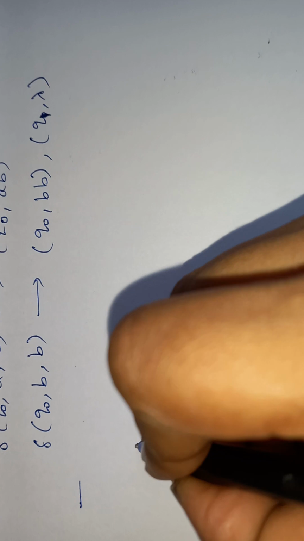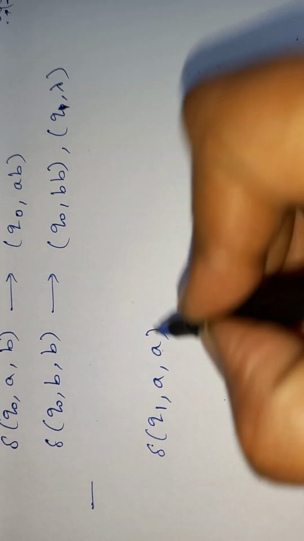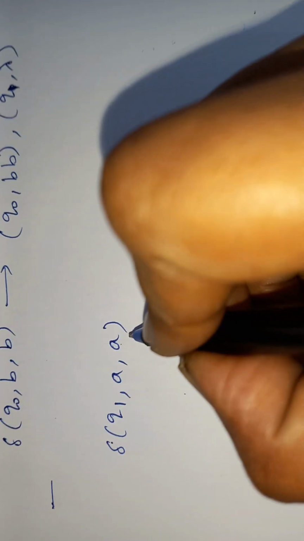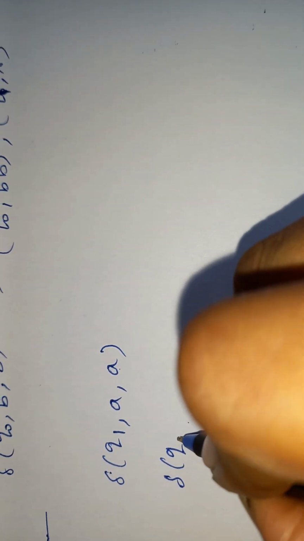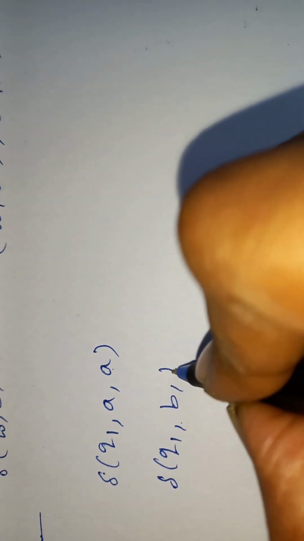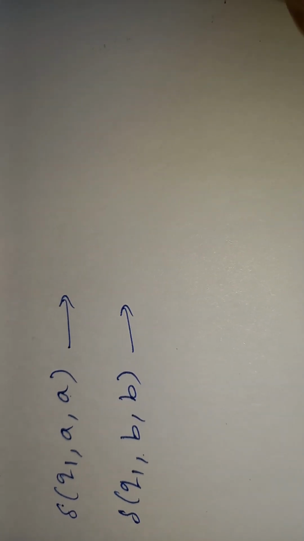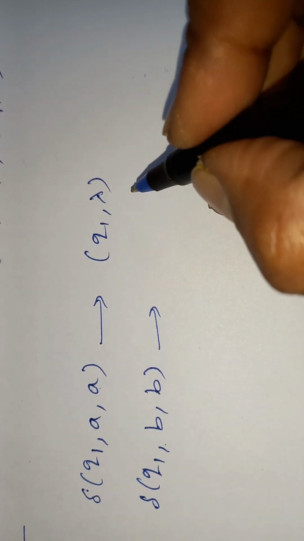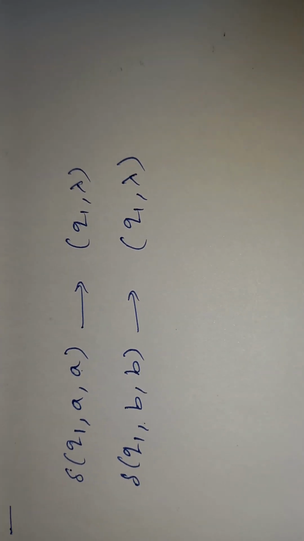So there is a state change, with A and A on top. Otherwise, there is no transition function at all, so there is no possibility of that state. Here it is B over B. Only these two conditions are possible. In this condition it remains in the same state and the pop operation is performed.